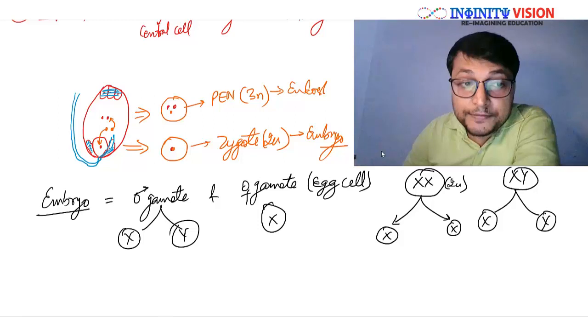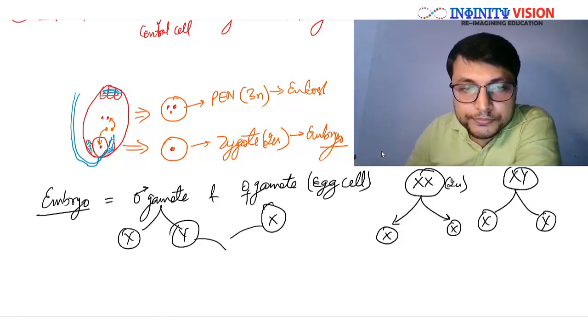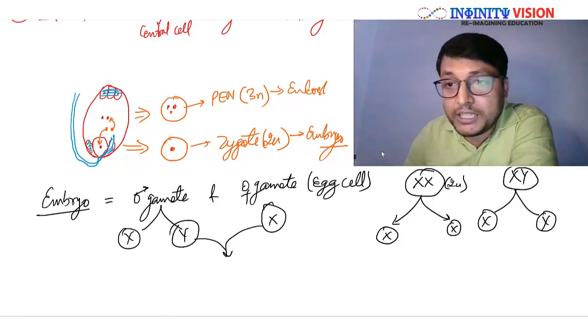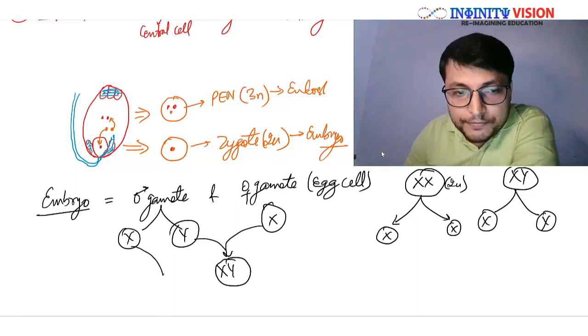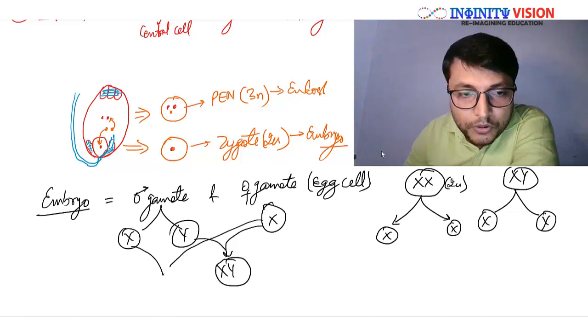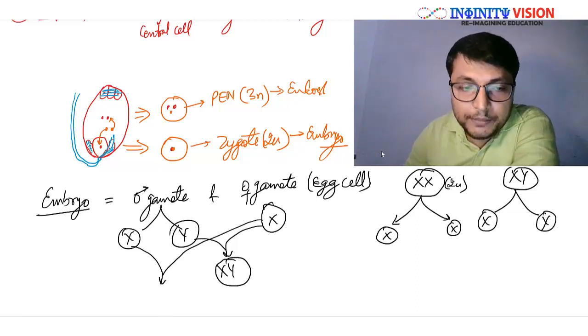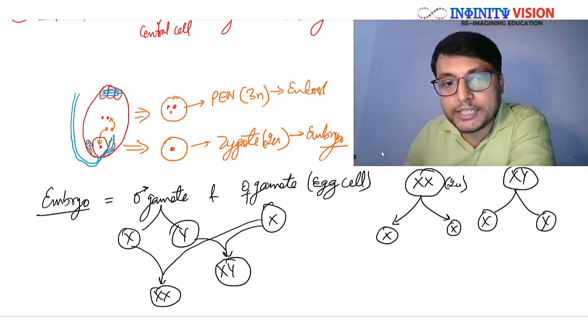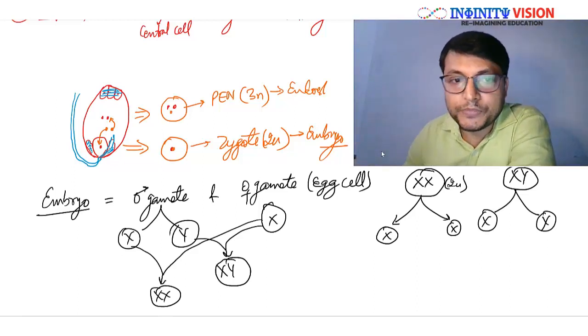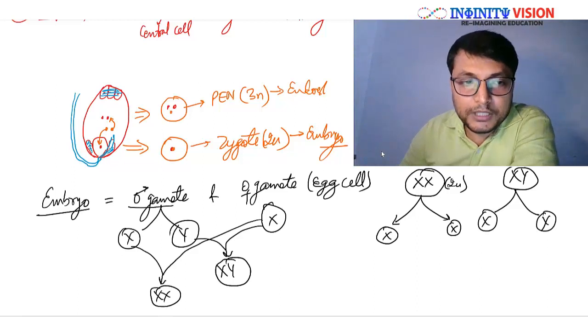Now, if a zygote is formed because of the fusion with the Y type of male gamete, then the embryo formed will have XY chromosomes. If it fuses with the X type of male gamete, then it will have XX chromosomes.